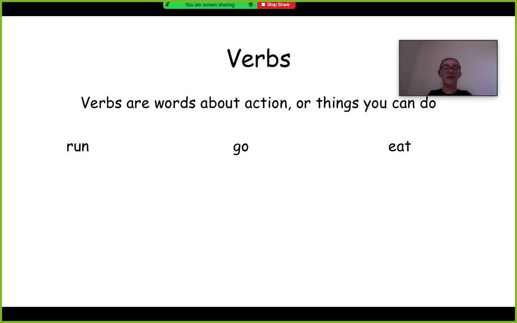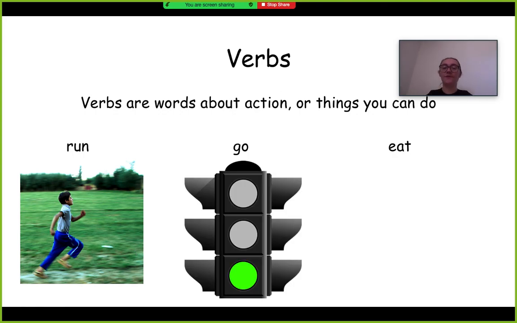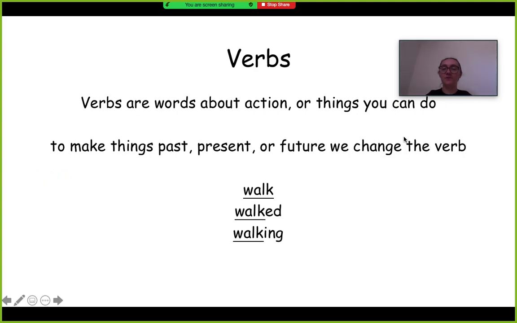Now, verbs. Verbs are words about action or things you can do. Verb examples are run, you have somebody running. Go, eat. These are all verbs that you can use in English.